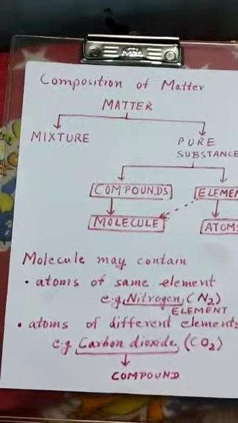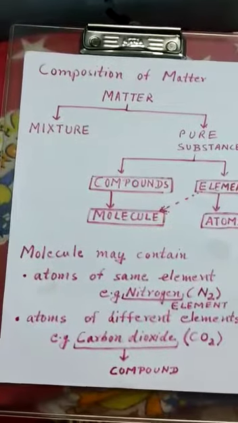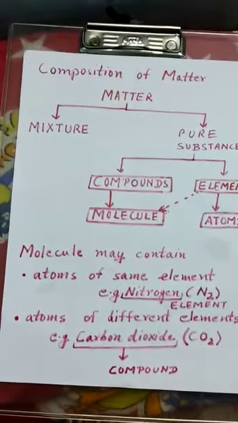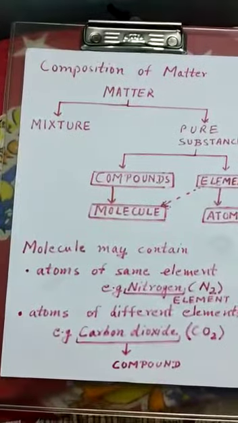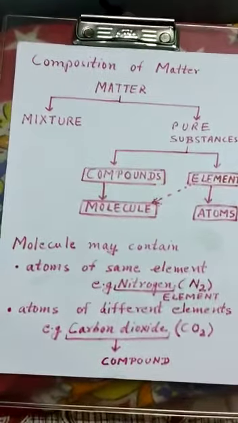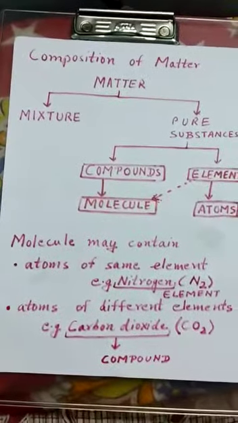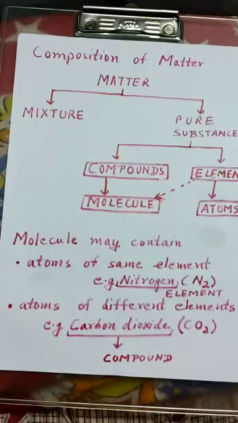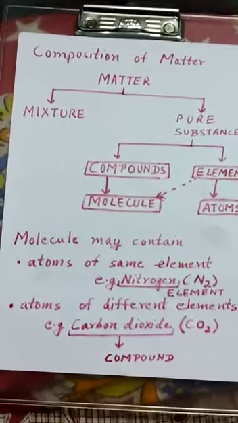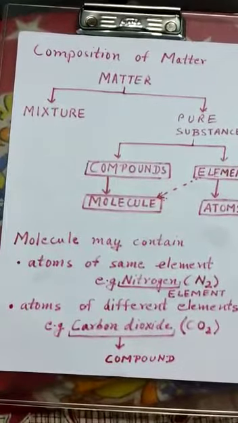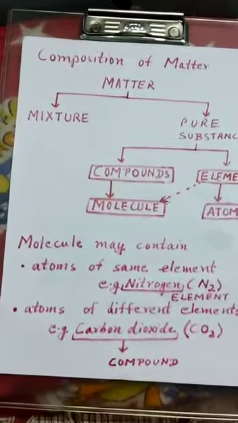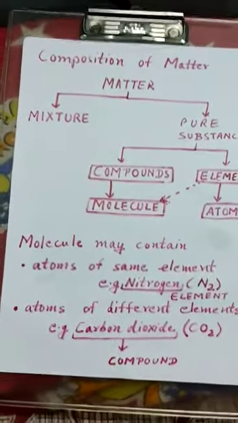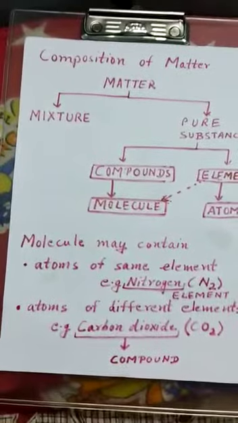So we can easily classify matter on the basis of composition into two categories. One is mixture and the other is pure substances. And pure substances are further classified into two categories, that is compounds and elements. Elements contain atoms of the same element, whereas compounds contain atoms of different elements.